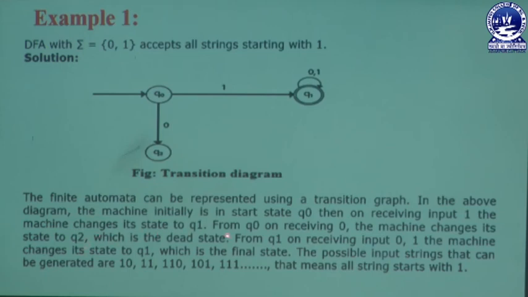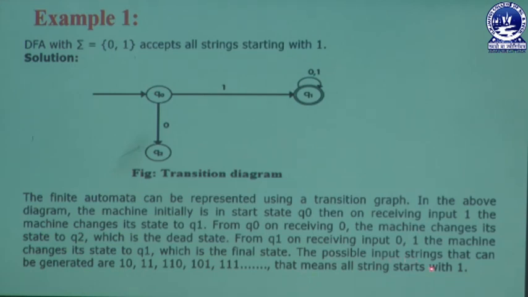From Q1, on receiving input symbol 0 or 1, the machine stays in state Q1. That means whenever Q1 takes 0 or 1, it is self-redirected to the same state Q1.